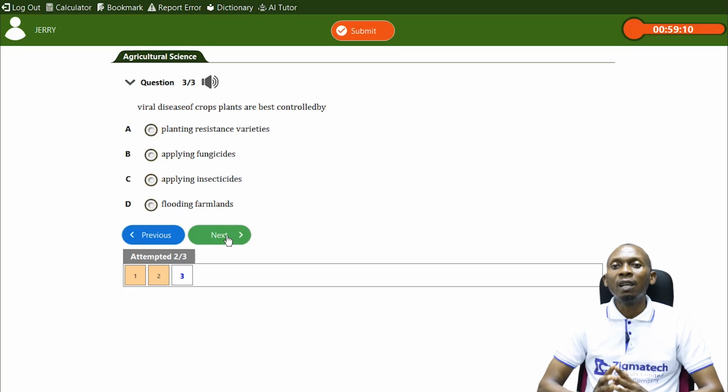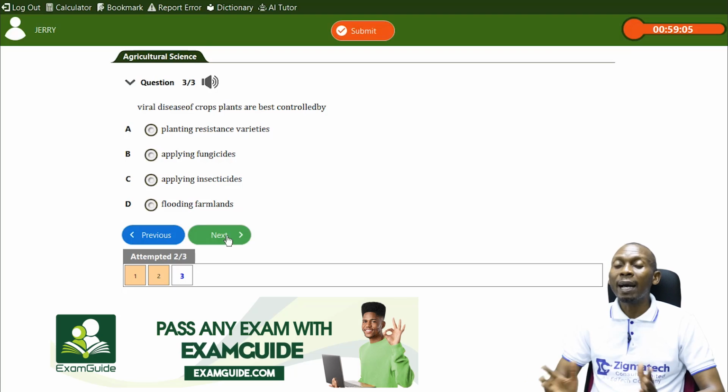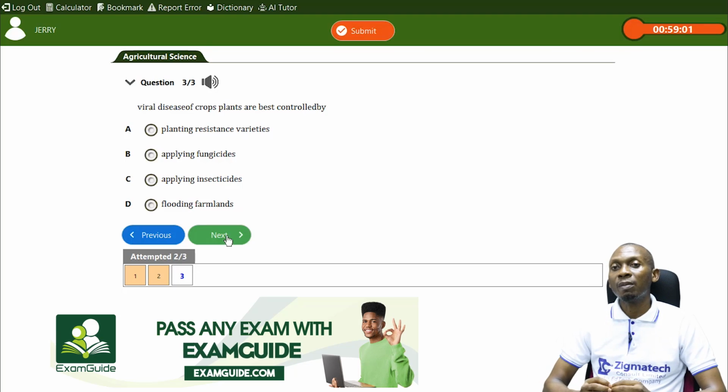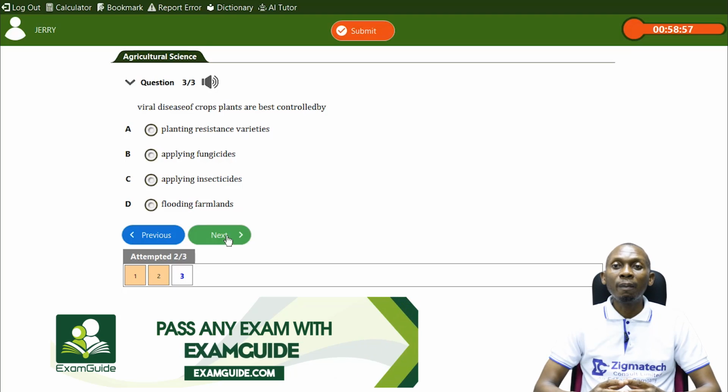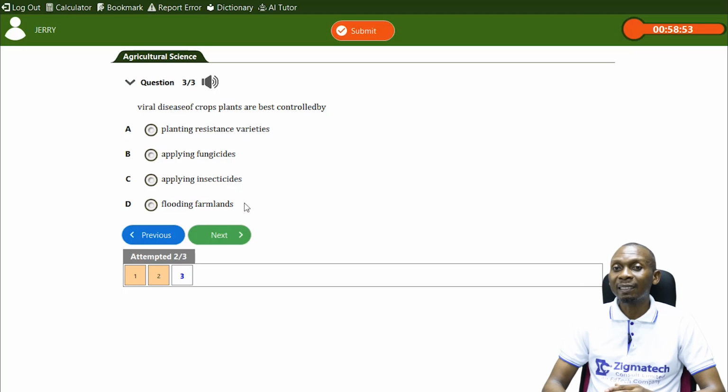Next we have, viral diseases of crop plants are best controlled by. Now this is technical because when we say they are caused by insects, we tend to look at the best control method to be applying insecticides to kill the insects. But no, the best control method for viral disease is to plant resistant varieties.